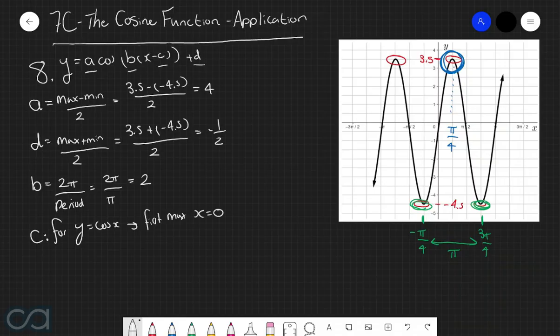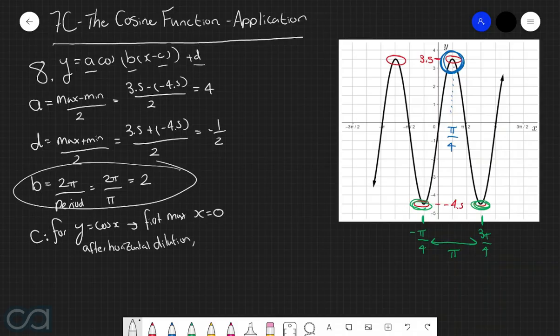However, we also need to consider the fact that we have a horizontal dilation happening with this graph. And so therefore we can say that after the horizontal dilation, the first maximum point should occur at x equals 0 divided by b, which is 2, which is equal to 0. So in other words, after this horizontal dilation, we should still have the first maximum point occurring when x is equal to 0.